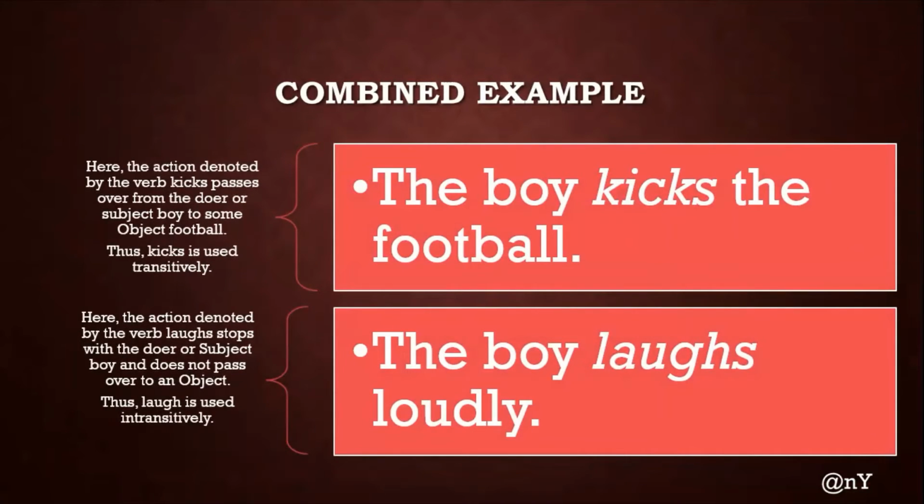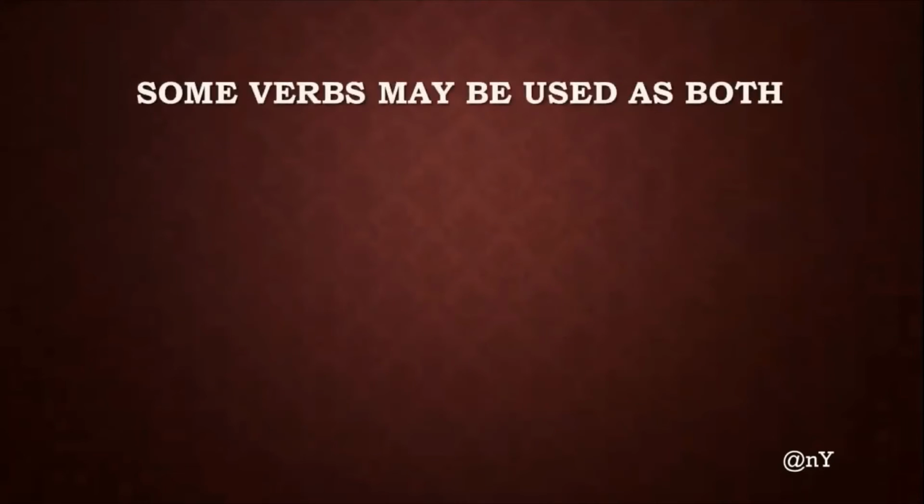In the first sentence, we have the boy kicks the football. Here, the action denoted by the verb kicks passes over from the doer or subject, boy, to some object, that is football. Therefore, kicks is basically the transitive verb, or we can say that it is used transitively. Similarly, in the second sentence, the boy laughs loudly. Here, the action that is denoted by the verb laugh stops with the doer or subject, boy, and does not pass over to an object. Thus, laugh is used intransitively, therefore it is an intransitive verb here.